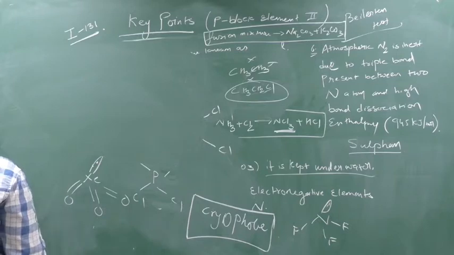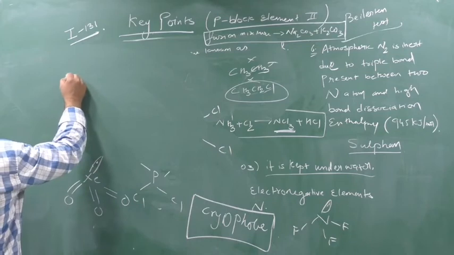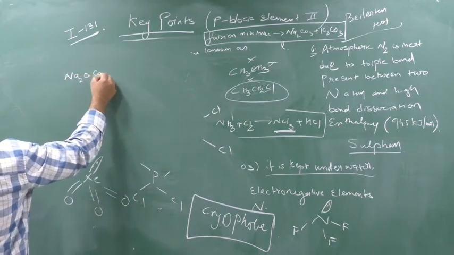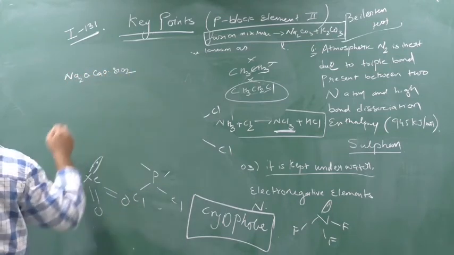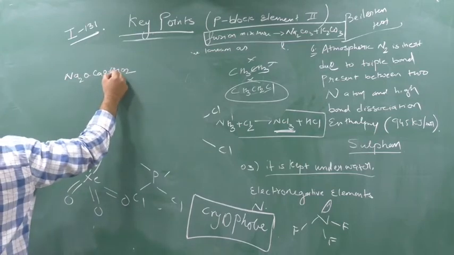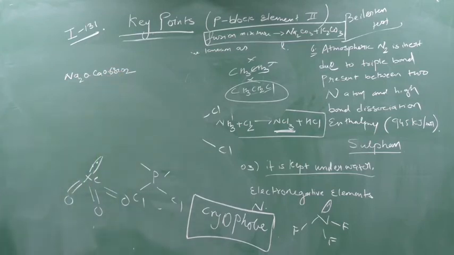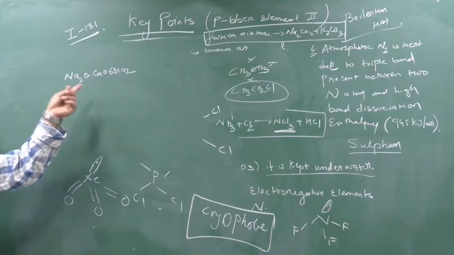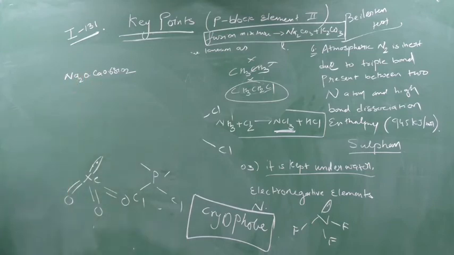Next, the formula for glass is Na2O CaO 6SiO2. The formula or the composition of glass is Na2O CaO 6SiO2. Clear? Write down next.